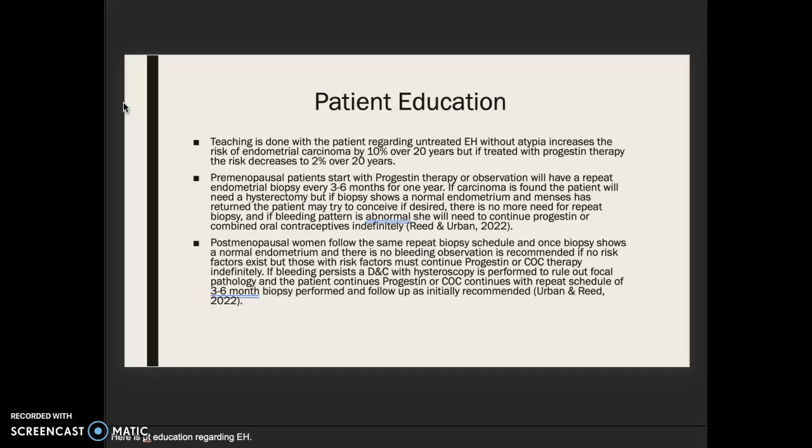Postmenopausal women follow the same repeat biopsy schedule, and once biopsy shows a normal endometrium and there is no bleeding observed, it is recommended if no risk factors exist, but those with risk factors, it's recommended that patients can return to observation, but those with risk factors must continue progestin or COC therapy indefinitely. If bleeding persists, a D&C with hysteroscopy is performed to rule out focal pathology, and the patient continues progestin or COC continues with repeat schedule of 3 to 6 month biopsy performed, and follow-up is initially recommended.